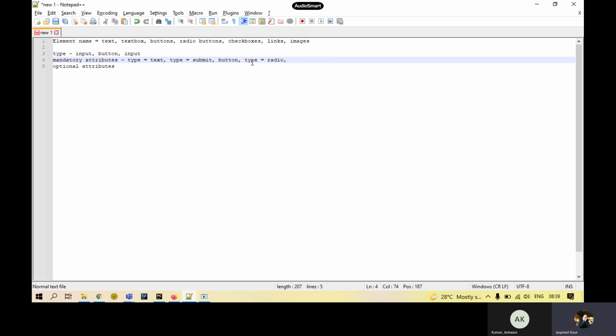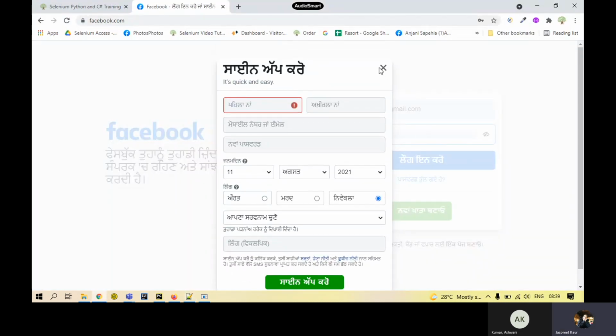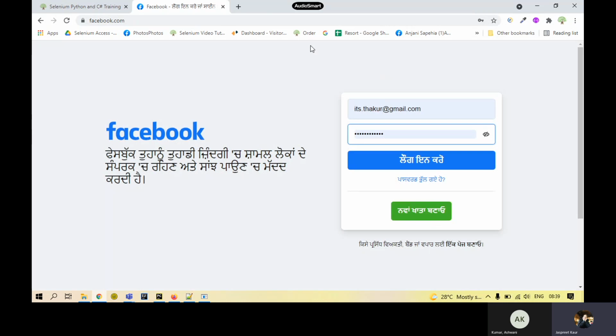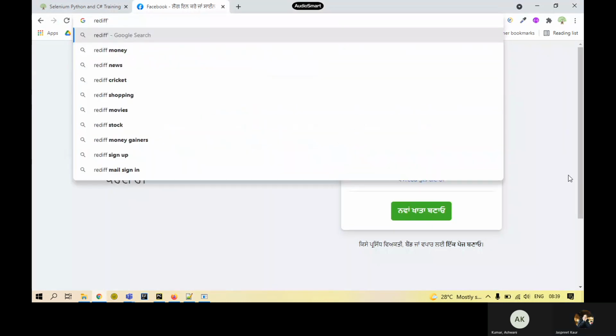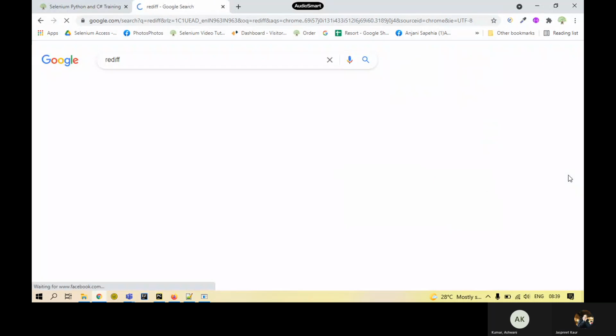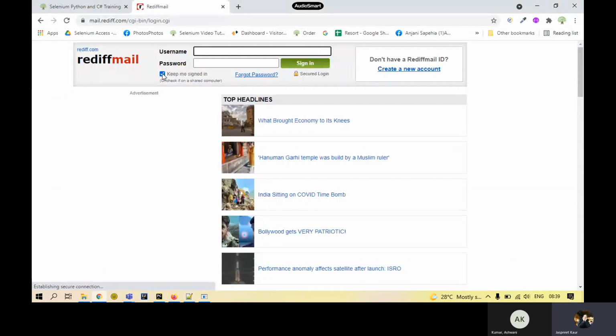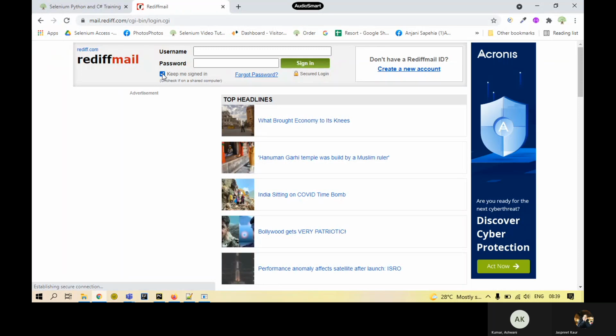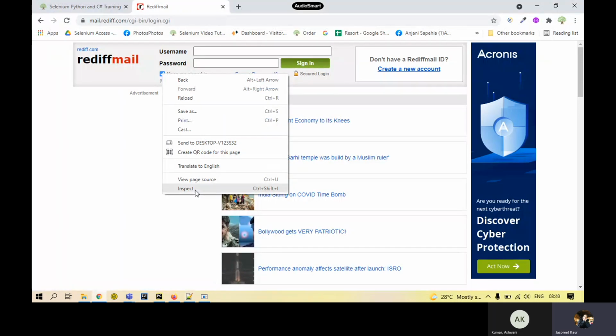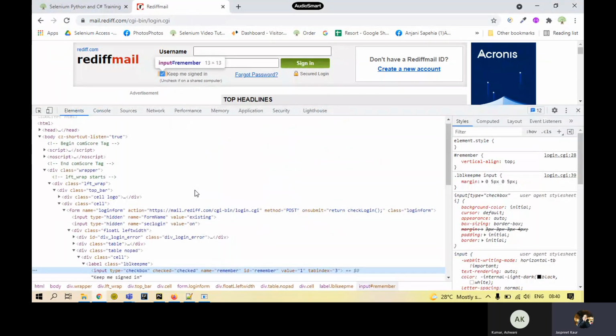Next is the checkbox. Here, do we have any checkbox? I don't think so. So we'll take another website to get the checkbox also. Yeah, over here I have a checkbox. If I inspect this checkbox, the information for this element will come up.